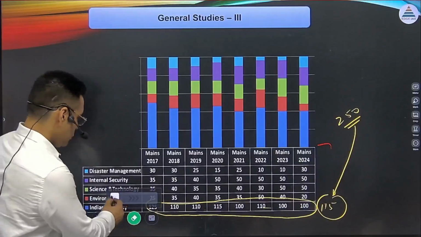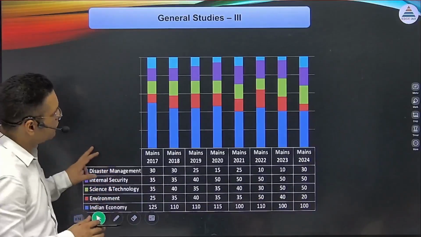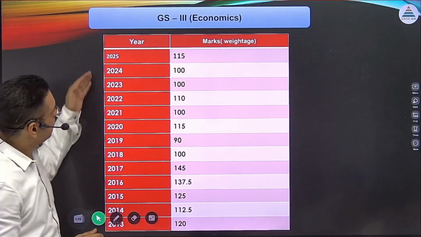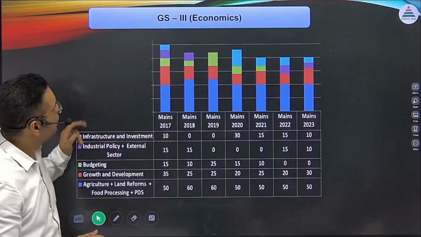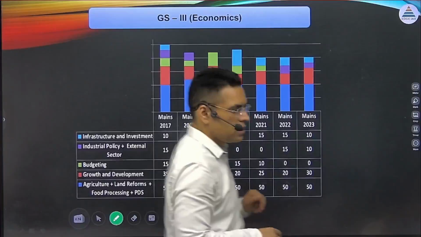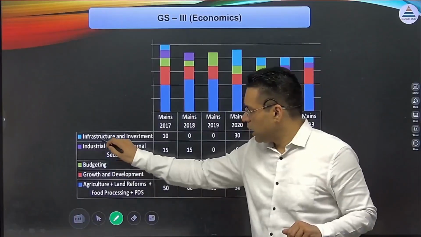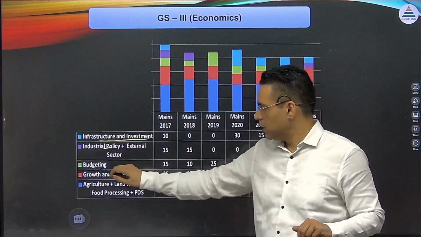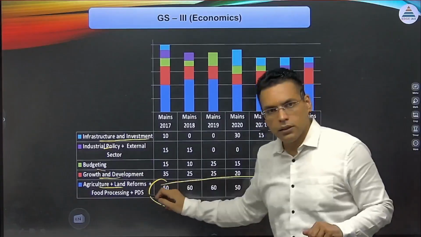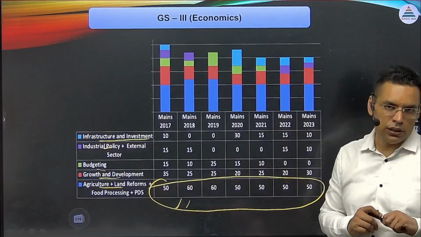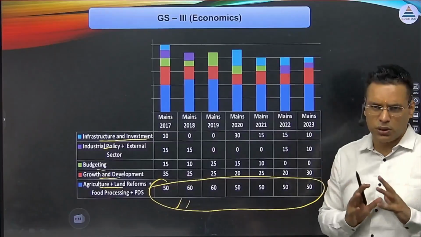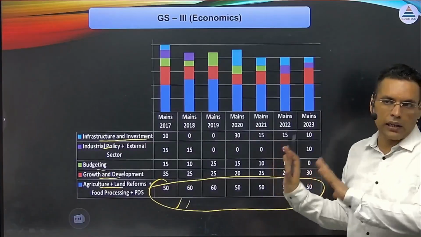Further, if I disaggregate, these are the questions that have come in the last few years in the mains section out of 250 marks, GS3. In the economic section also, the questions that have come, majorly you can see infrastructure, industrial policy, budgeting, growth and development, and agriculture. Now look at agriculture. The chunk of the questions are coming from agriculture. Almost half the section for mains, not for prelims. In prelims you get 1 or 2 questions from agriculture, but mains is all about agriculture.